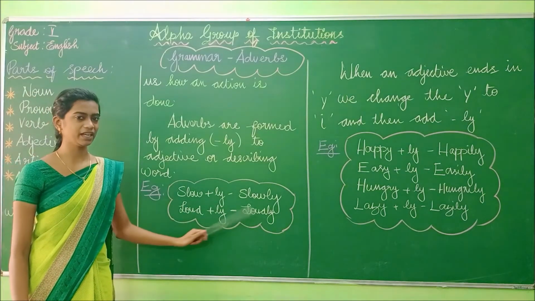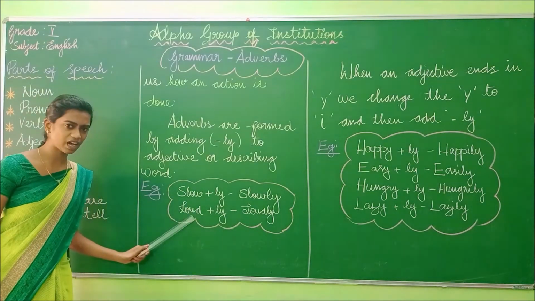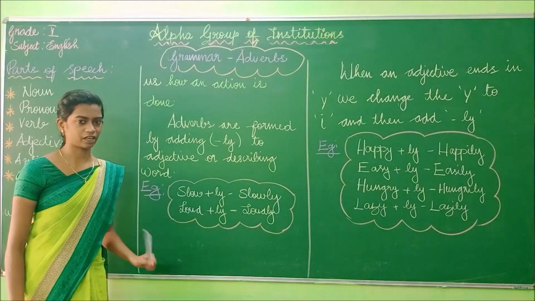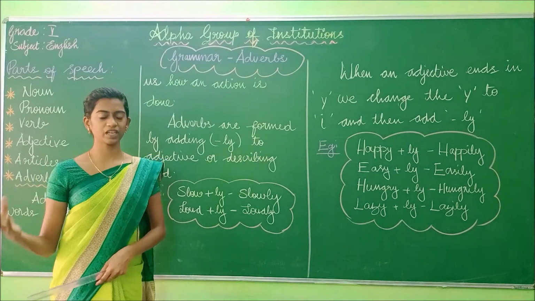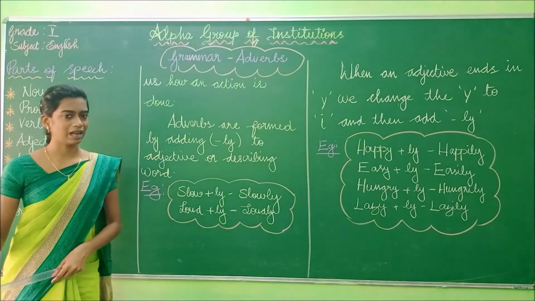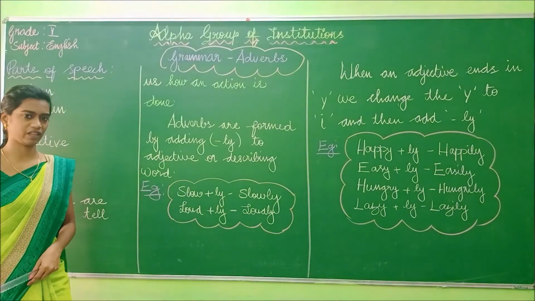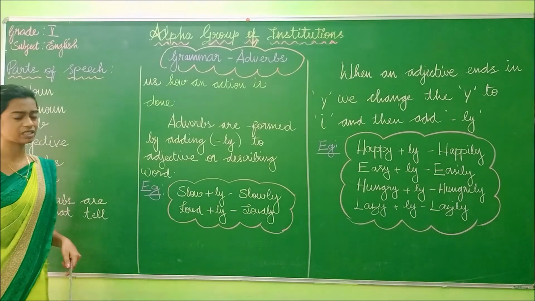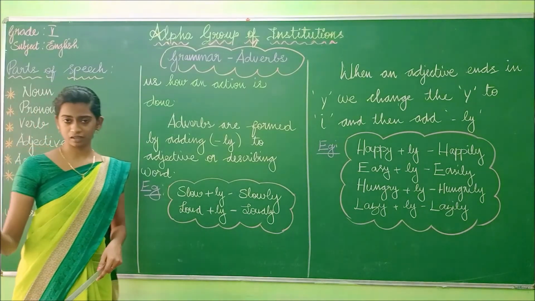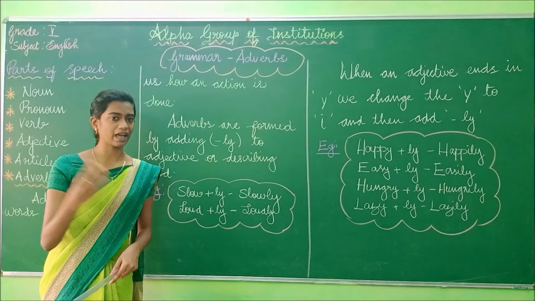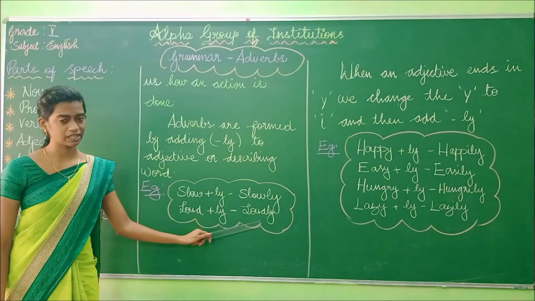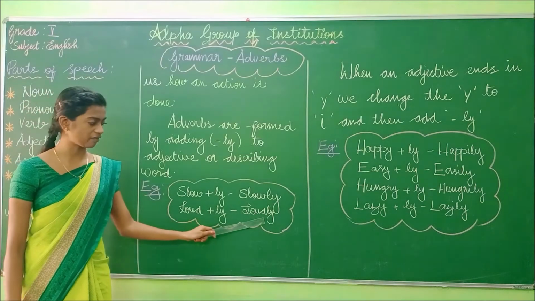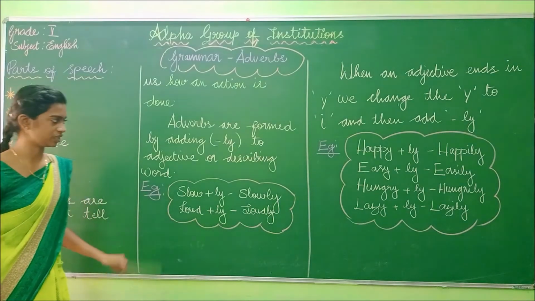Loud plus ly, loudly. So what is loud here? Loud is the adjective form. For example, she loves loud. So loud is the adjective there, because it describes the girl. So loud plus ly, loudly. Loudly is the adverb because we have added ly to the adjective.